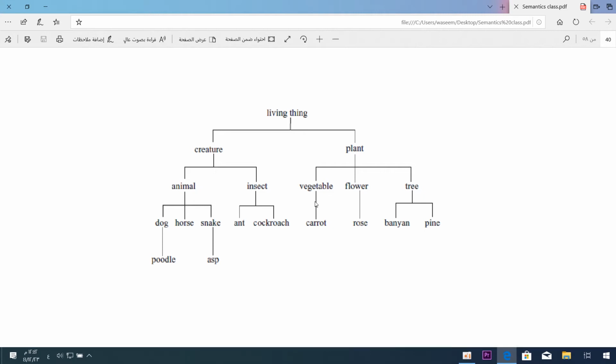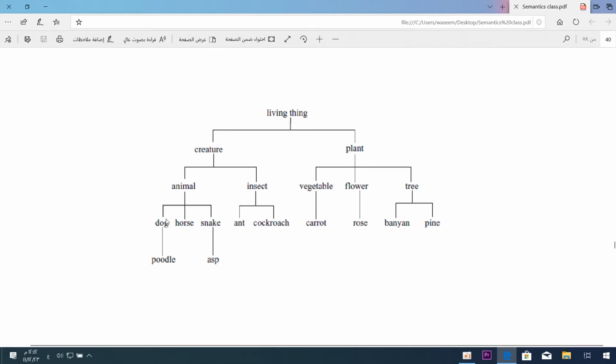Rose and tulip are included in the word flower. Banyan and pine, all of them are included in the word tree. So we have insect, we have ant and cockroach, and we have dog, horse, snake, poodle, and asp. Dog, horse, snake are included in the word animal.